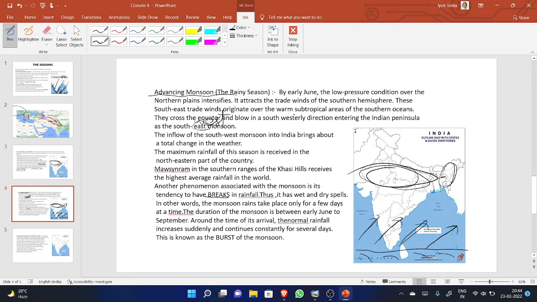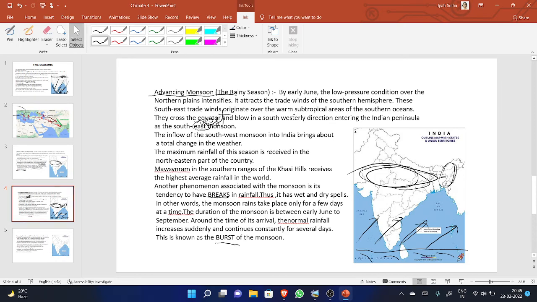The duration of the monsoon is between early June to September. This is known to you. Now, around the time of its arrival, the normal rainfall increases suddenly and continues constantly for several days. This is known as burst of the monsoon. If the rainfall is taking place for more than 5 to 6 days, up to say several days, then it will be known as the burst of monsoon. I think this is also clear to you.